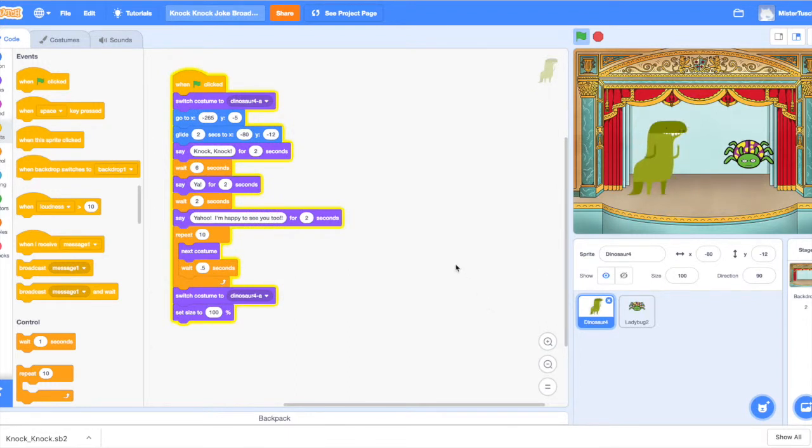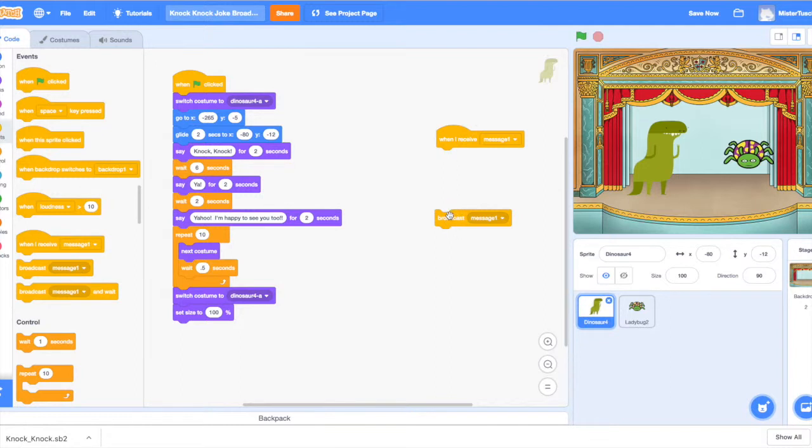Now, what I'm going to do is use something called broadcast, and broadcast allows me to have them work in sequence but listen for each other. And broadcast needs two components. It needs this thing called broadcast, and it needs this thing called when I receive. Broadcast sends the message, and when I receive listens to it.